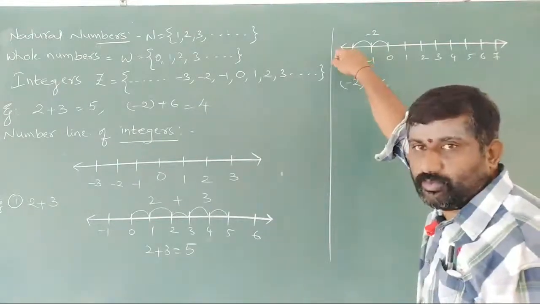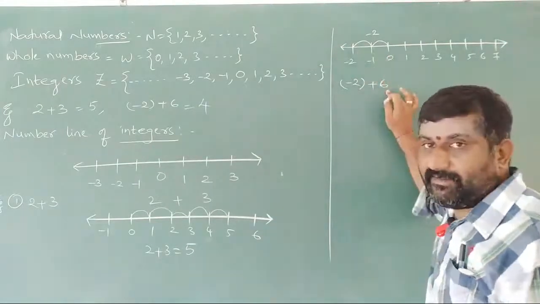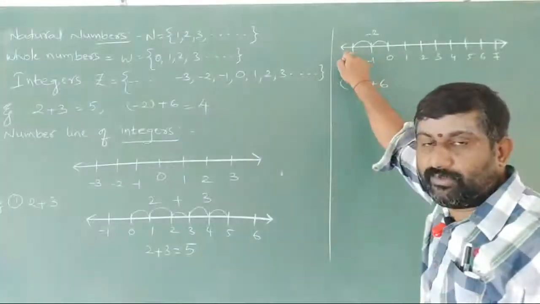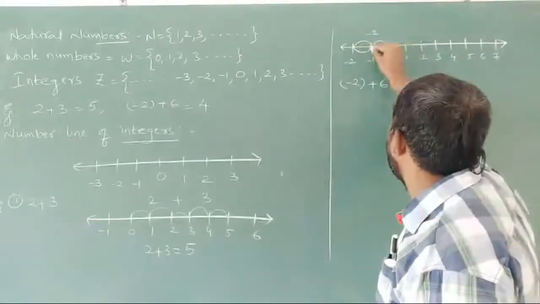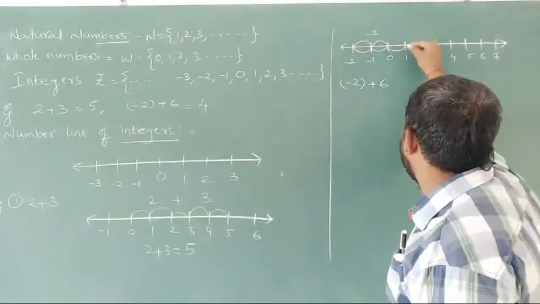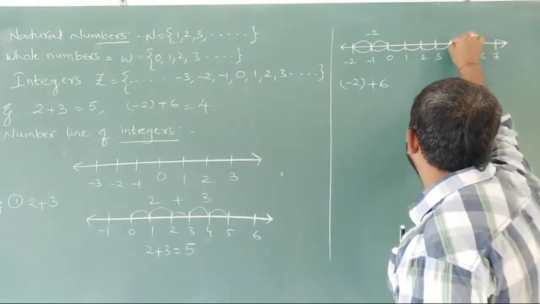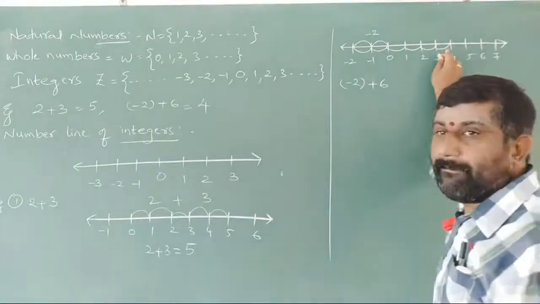Coming from where I am now, minus 2, we now have plus 6. That means 6 steps. We have to move to the right side, from where? I am on minus 2. Let's check. 1, 2, 3, 4, 5 and 6. So at last I reached plus 4.